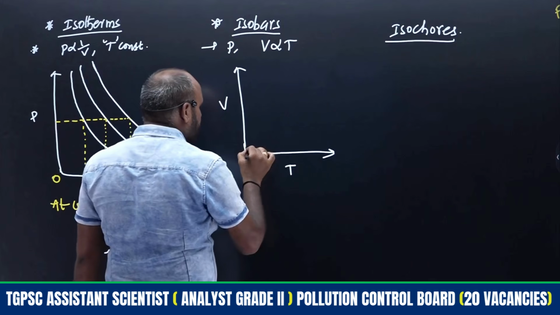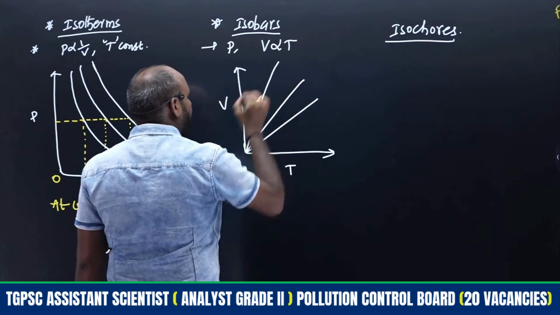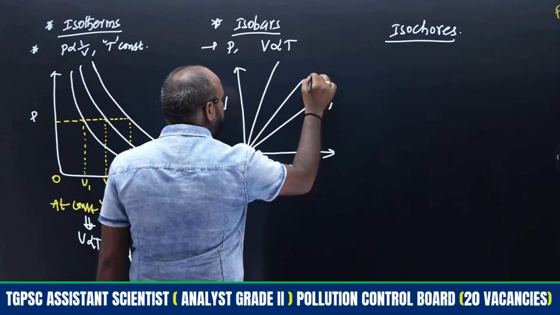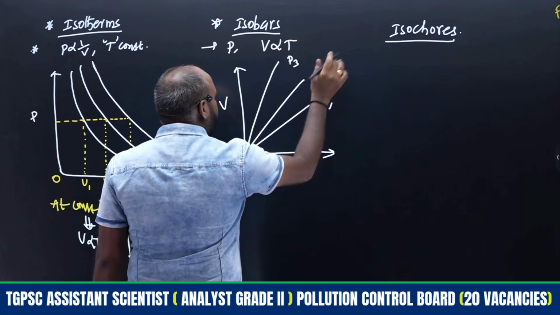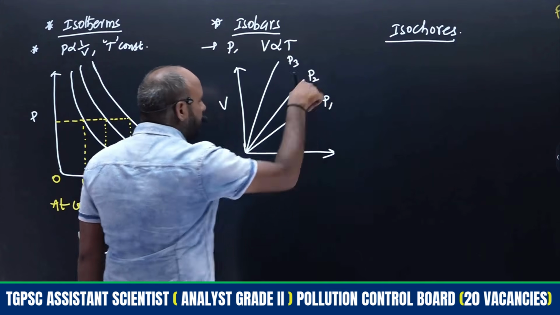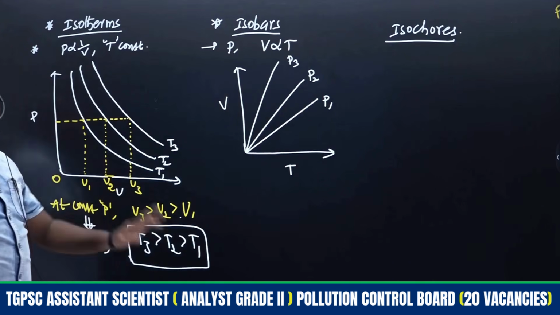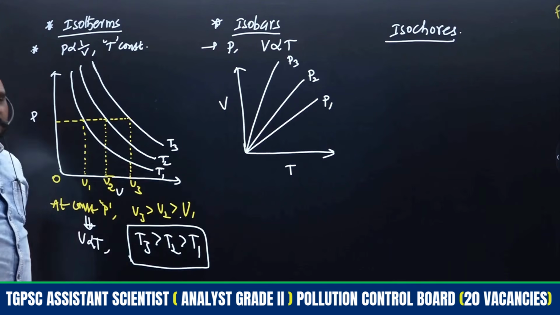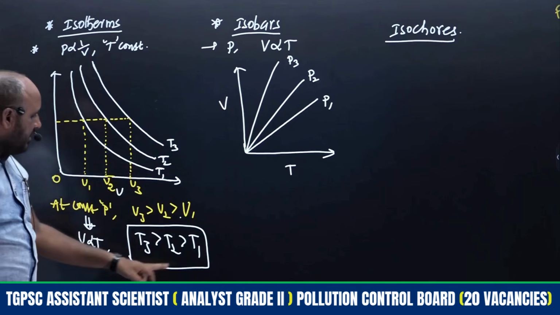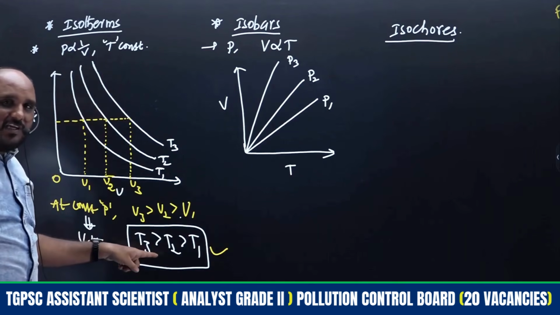We will get three straight lines, means at different pressures we will get lines like this. This is pressure 1, pressure 2, then pressure 3. What are the relationships between these pressures? Now we are going to find out with the help of a similar approach. As you understand this one, we will easily get this. So such types of questions will be given with these plots, and you must decide which of the following relations is correct.